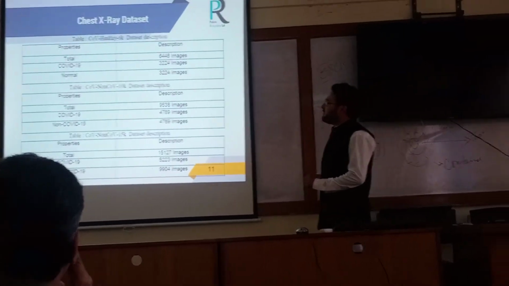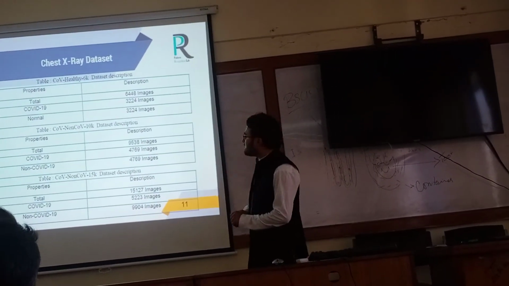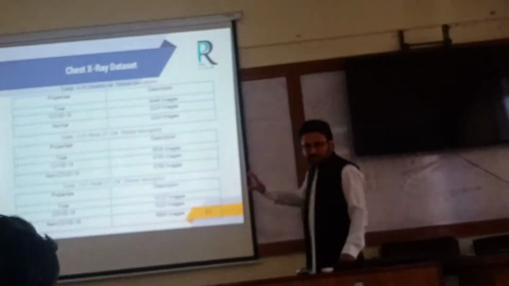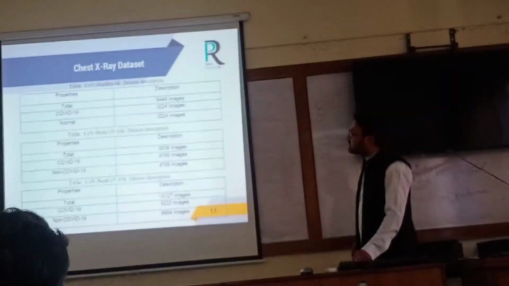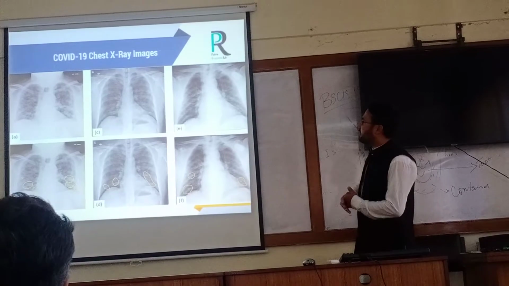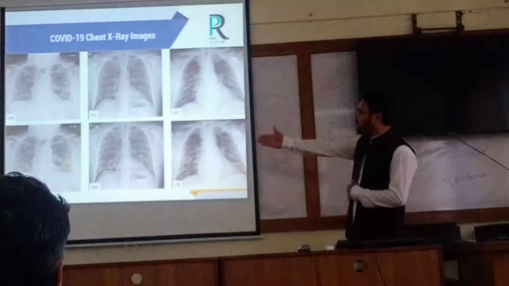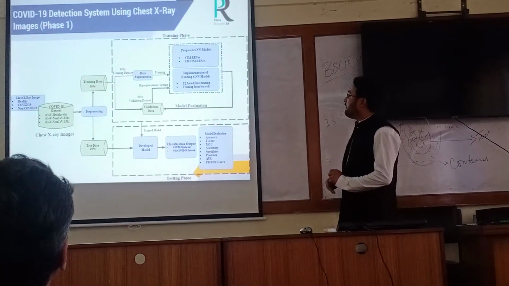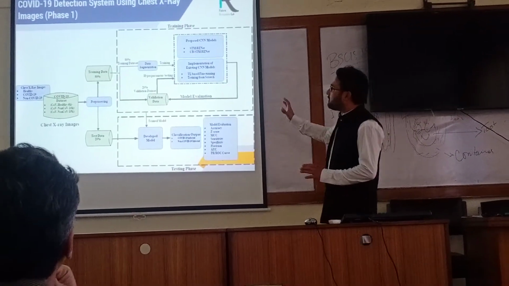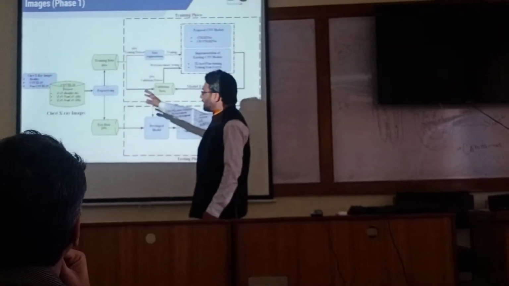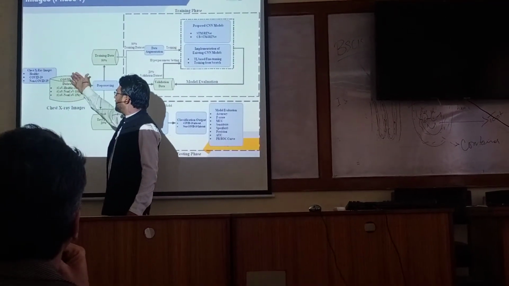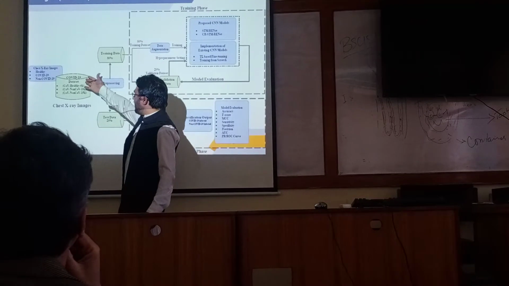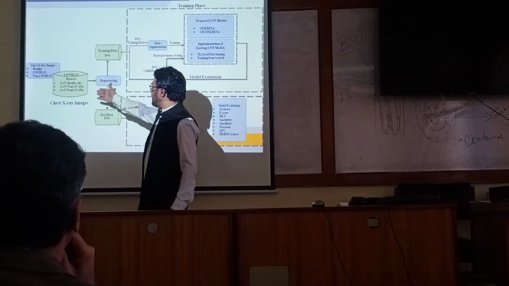This is the data set we use: 6K data set, 10K data set, and 15K data set. This is the description of the whole data set. We have used 3 different kinds of chest X-ray data sets. These are the chest X-ray images, masked by different radiologists. This is the full flow diagram of the detection system. We have a data set containing healthy, COVID, and non-COVID. Non-COVID may be any kind of infection. We have 3 different kinds of data sets, 6K and 10K.